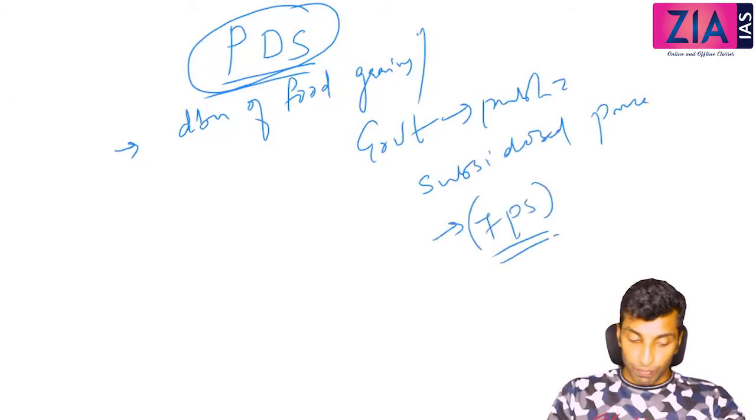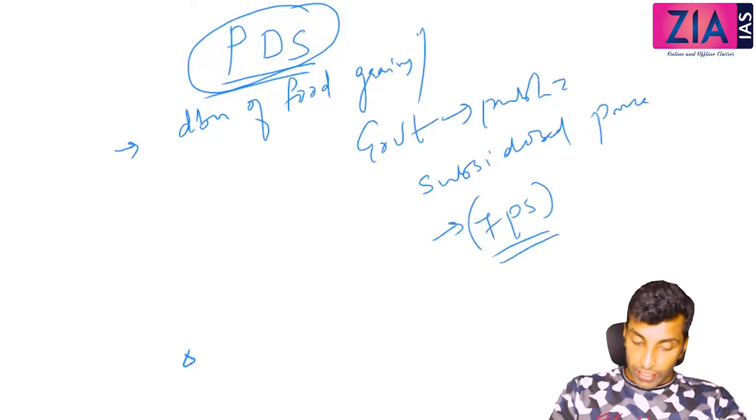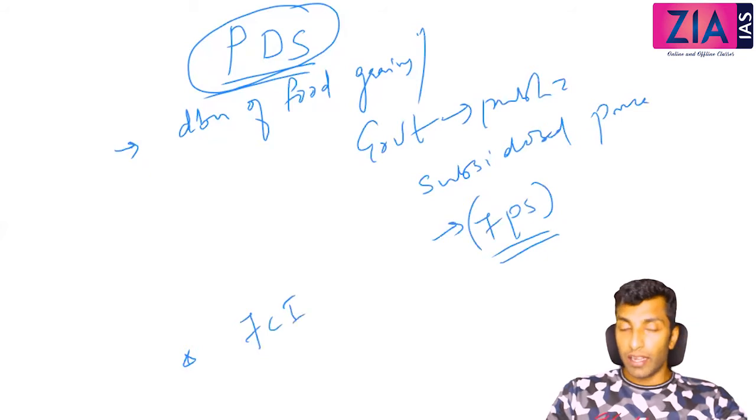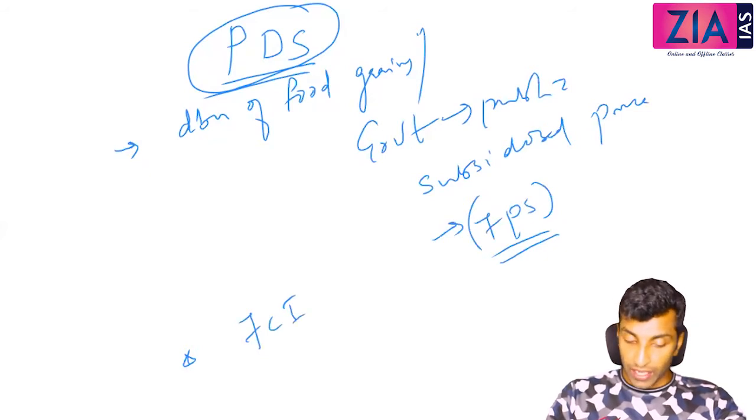Okay, so next point you can write. It is operationalized by FCI on behalf of the central government.